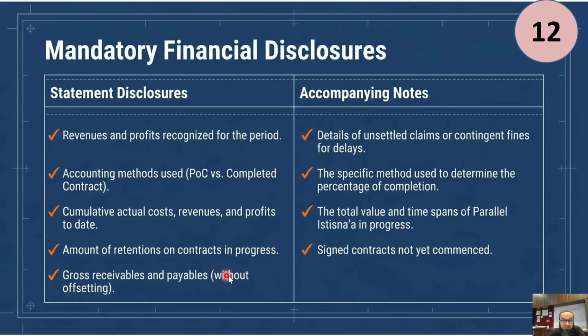Gross receivables and payables have to be shown separately without offsetting in the statement of financial position, the balance sheet. Details of unsettled claims or contingent fines for delays, if there are any disagreements, have to be shown. The specific method used to determine the percentage of completion, again, is it based on engineering studies or just cost estimates. The total value and time spans of parallel istisna in progress, so for each istisna, if there are parallel istisna, we have to mention it. And signed contracts not yet commenced, that is the commitments under process for istisna, where the work has not been started or the financing has not yet been provided.